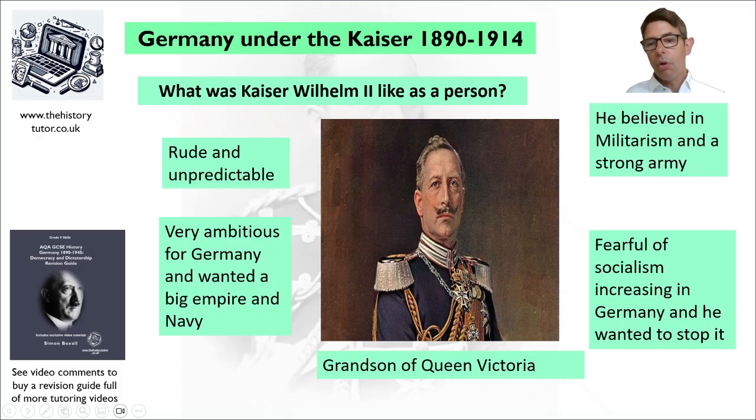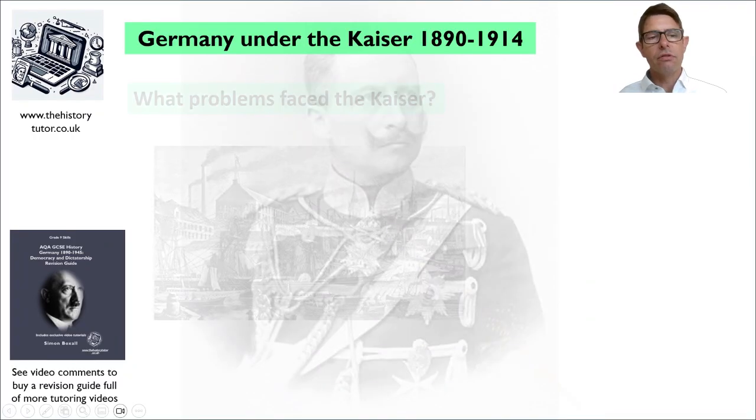However, Germany was very modern and it had industrialized, and so there was a large amount of socialism. So socialism is this idea of left-wing political thought based around better conditions for the workers. And this was an increasing threat to life in Germany, particularly for the rich elite.